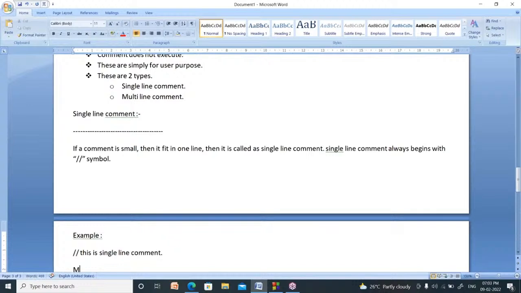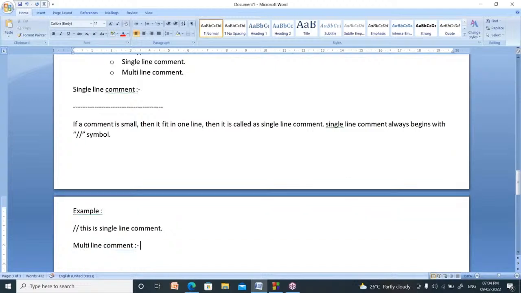Now what about the multi-line comment? A multi-line comment is a comment which is large and lengthy. If a comment is lengthy, it does not fit in one line and wraps to multiple lines.